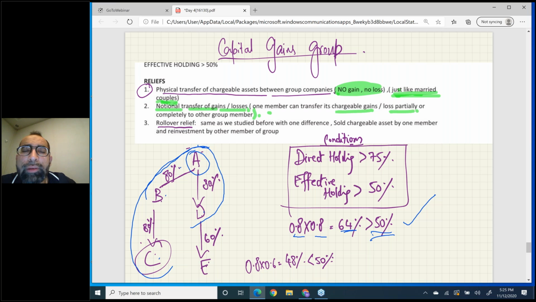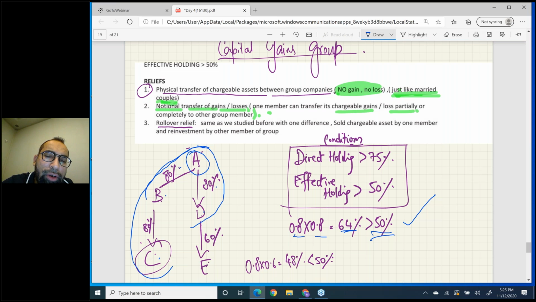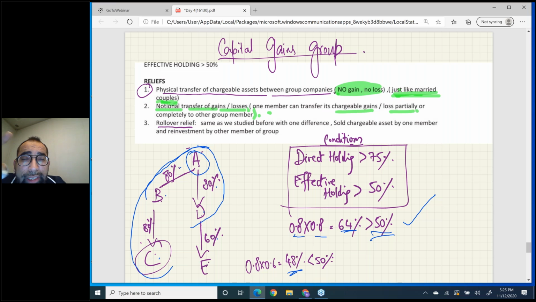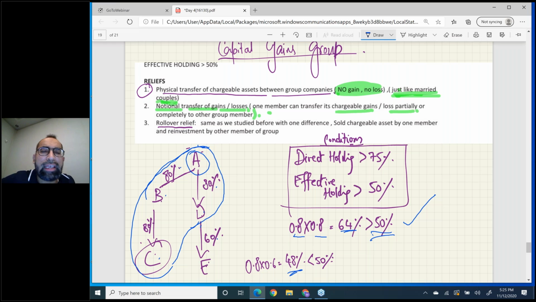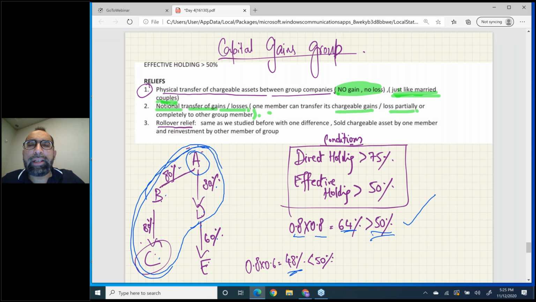No need to do further work. But still, if you want to check indirect, 0.8 into 0.6 is 48%. Both conditions must be met at one time. So your capital gains group is ABCD.